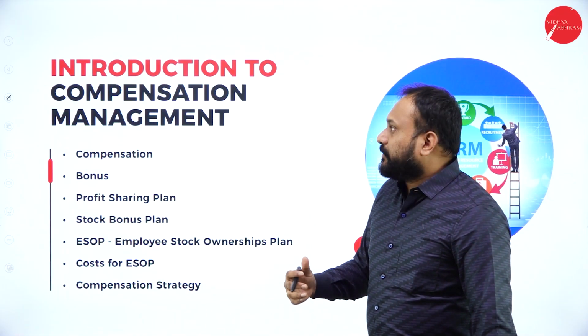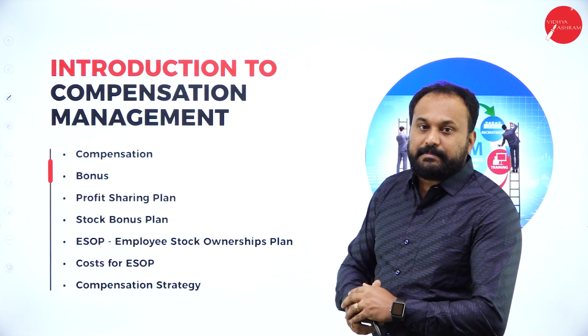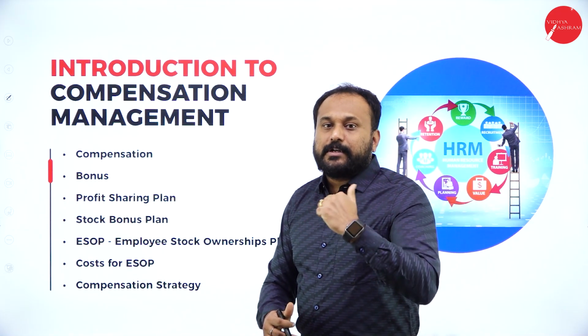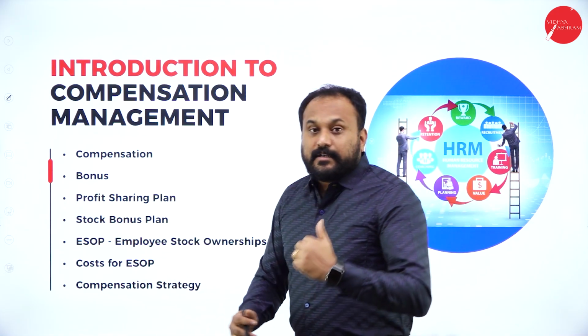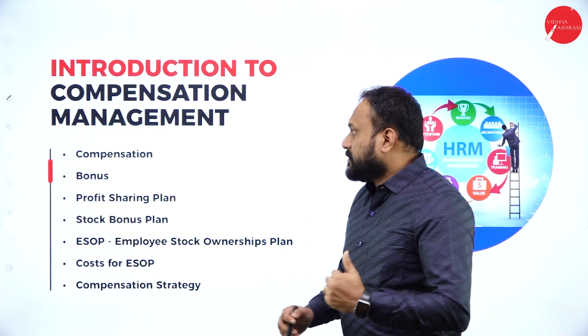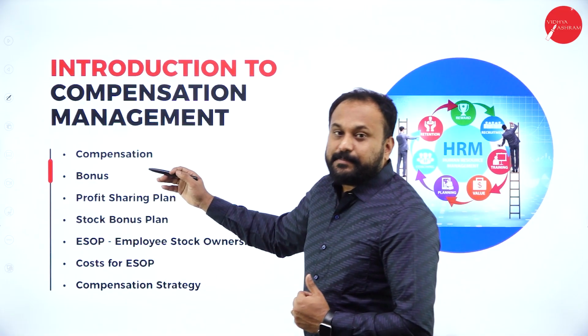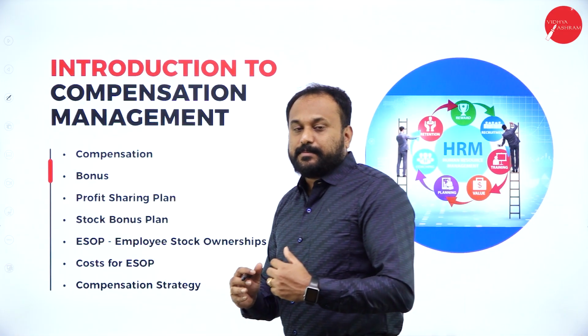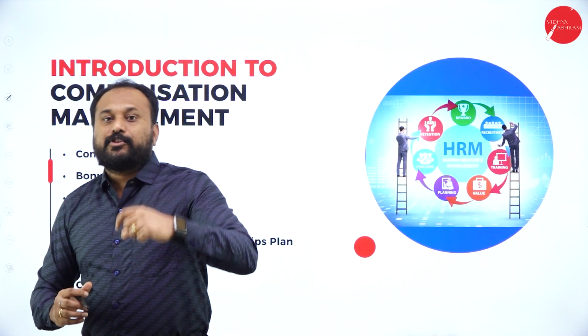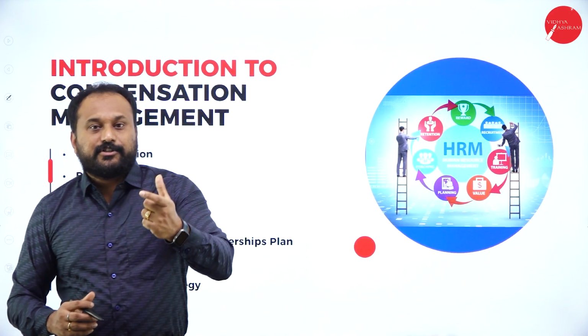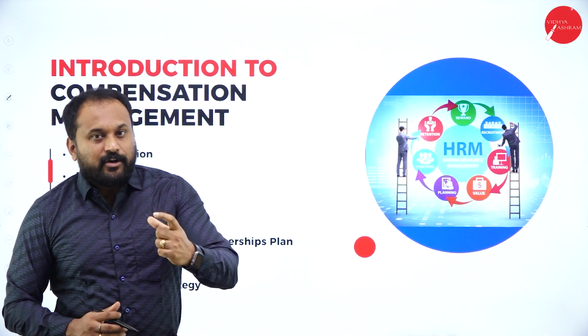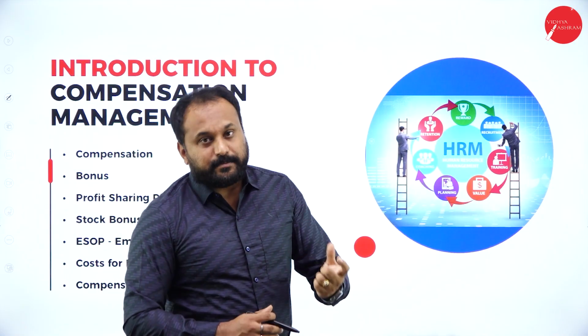So in the first chapter, we have this introduction to compensation management. So what are the things which will come in the first chapter? Here you need to understand, students, the concepts are very clear. You are supposed to understand the depth of it. That is the definition of compensation, meaning of compensation, types of compensation.